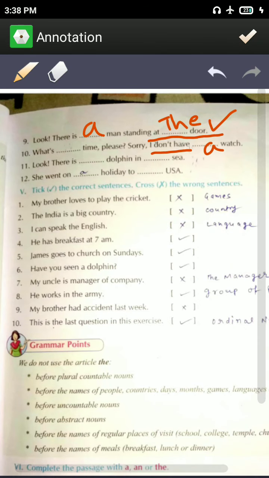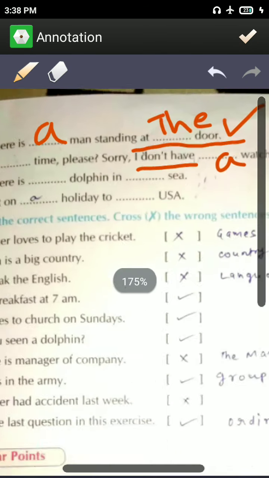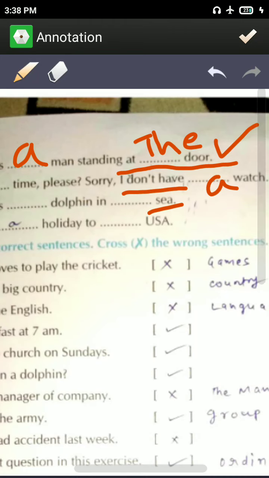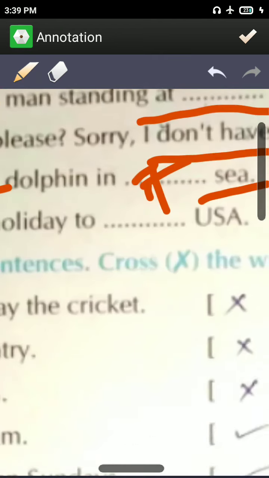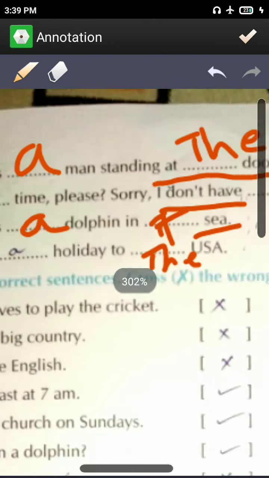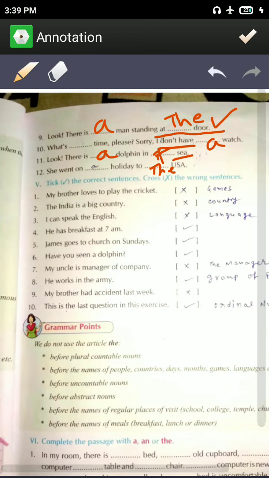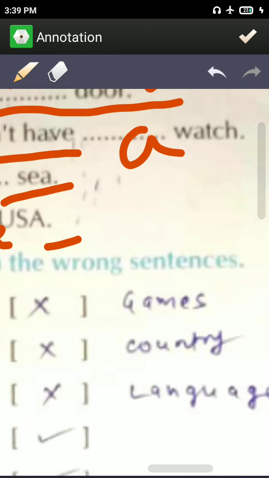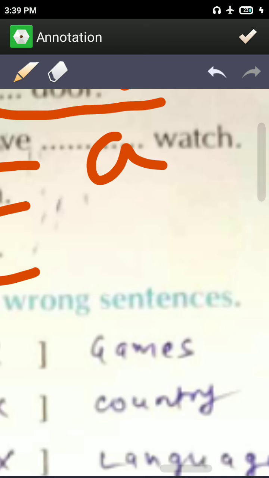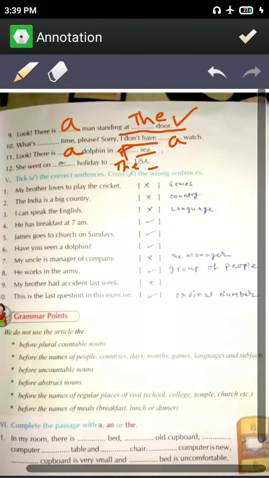What's the time? Look, there is a dolphin in the sea. Before water bodies we use "the". And a dolphin, because he's talking about a dolphin for the first time. She went on a holiday to the USA. USA is a country, but it is starting before United. When a country name starts with United or Republic, then we use "the" there.